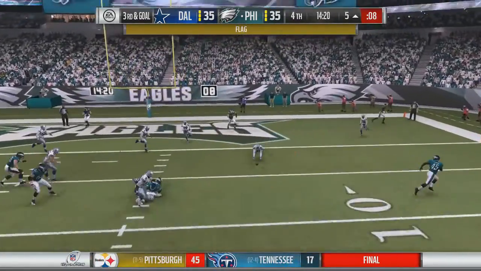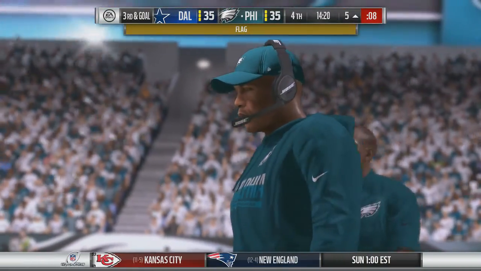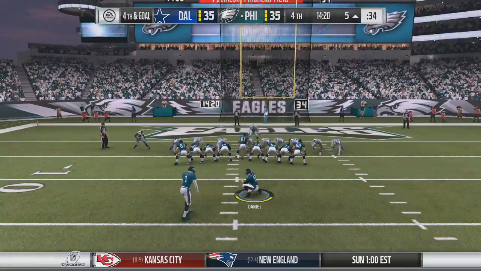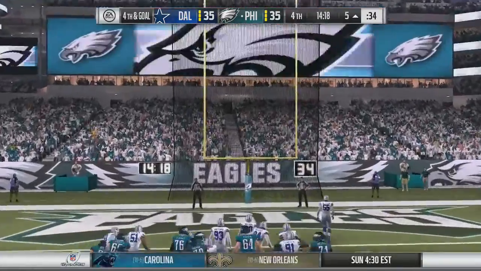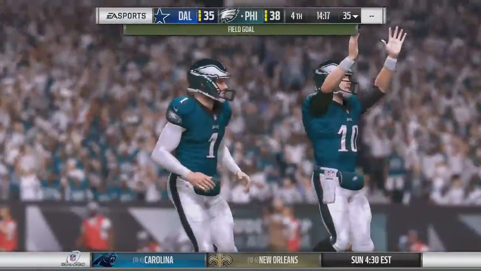Darren Sproles rolls out to the right side, hit as he throws, and it's incomplete. And there is a flag down on the play, but it would be against the Eagles, so the Cowboys would decline and bring out Cody Parkey. So now on 4th and goal, a chance to take a 3-point lead. Kick is away, and it is good. So that makes it 38-35, and now we get to see how Prescott will respond to that.